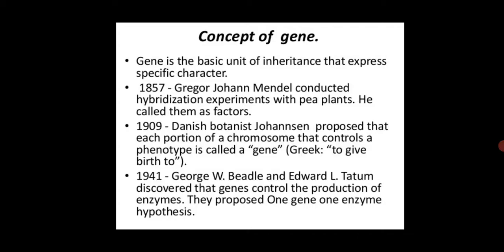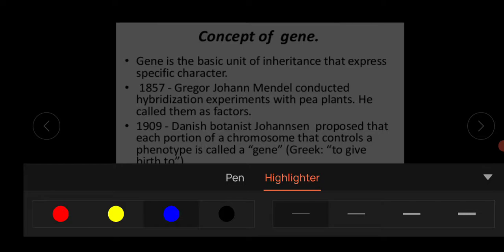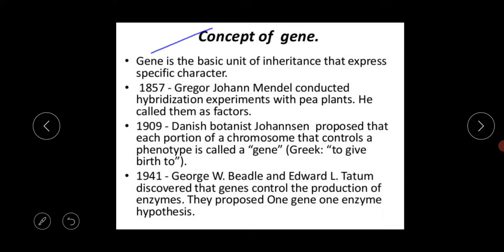First, today we are going to discuss the concept of gene. So first you should know the meaning of gene. Already we have discussed this in our chapter 5. This gene is the basic unit of inheritance that expresses the specific characteristics. Already we have discussed so many times the basic meaning, the basic function, the basic definition of gene: it is the basic unit of the inheritance pattern that expresses the specific characteristics.